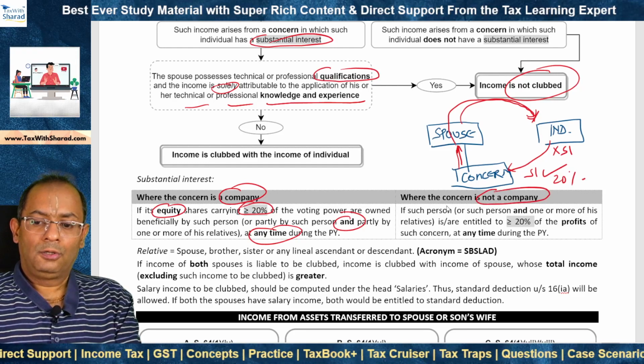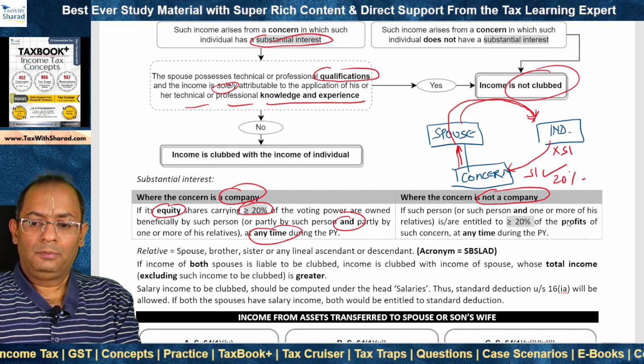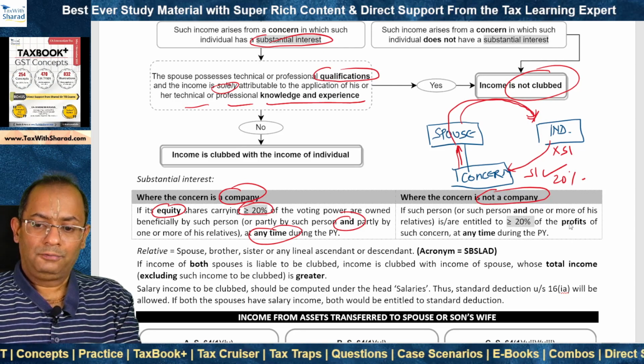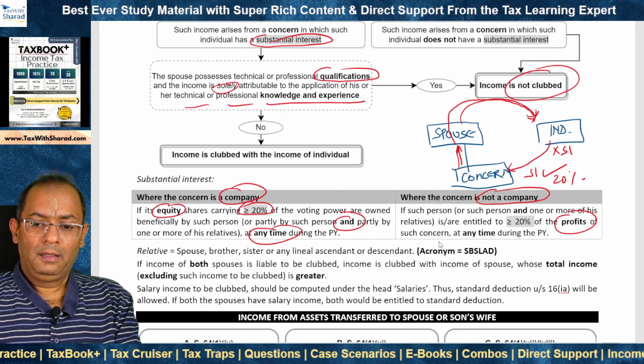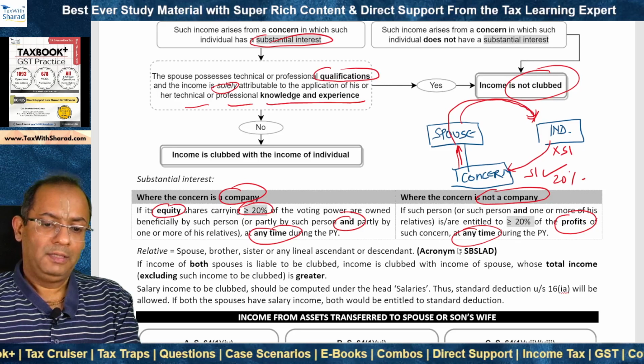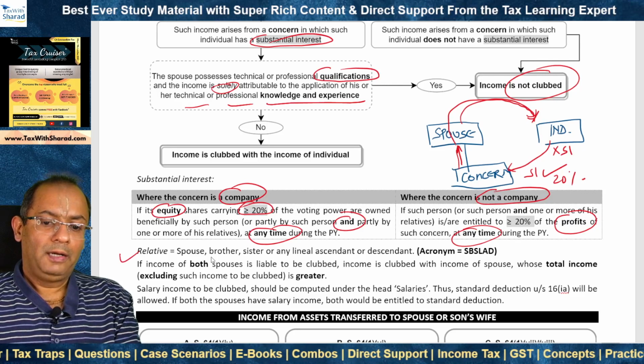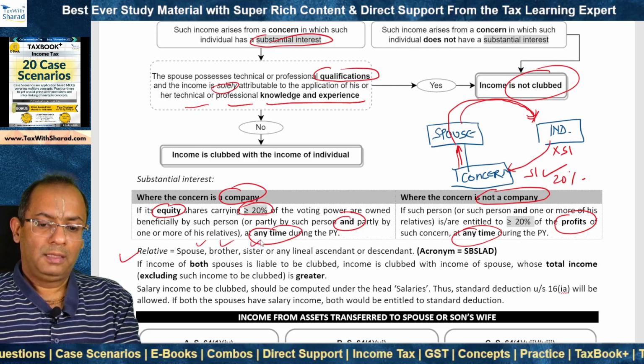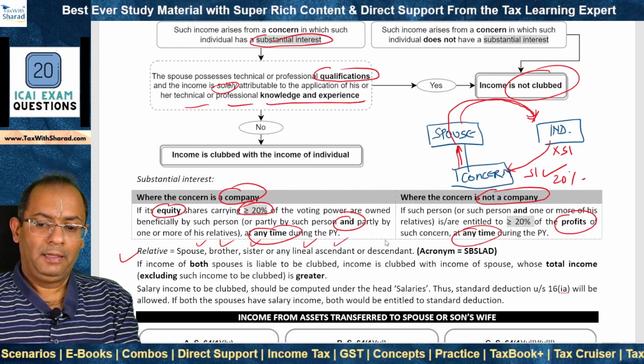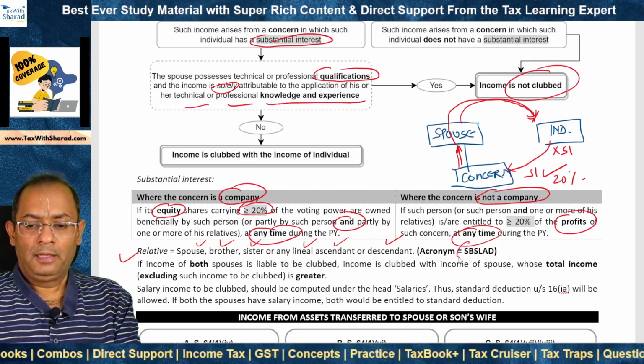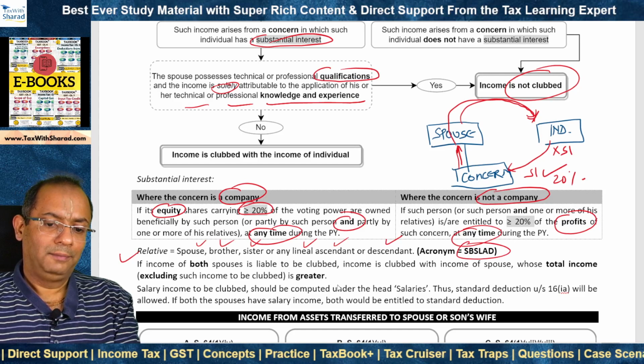Where the concern is not a company, then 20% is to be seen in respect of the profit share in the concern at any time during the previous year. What is the meaning of relative? Spouse, brother, sister or any lineal ascendant or descendant. You can use the acronym SBSLED for quick learning.